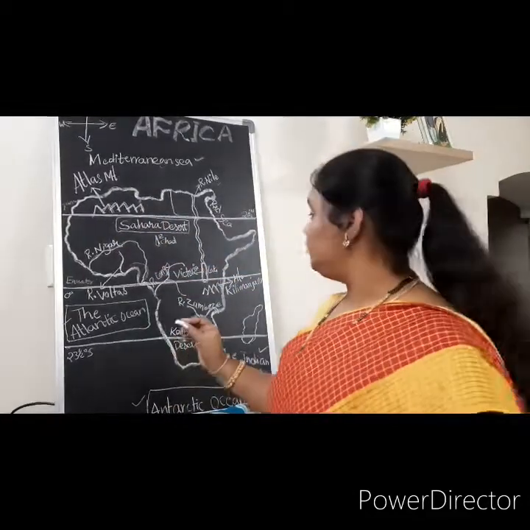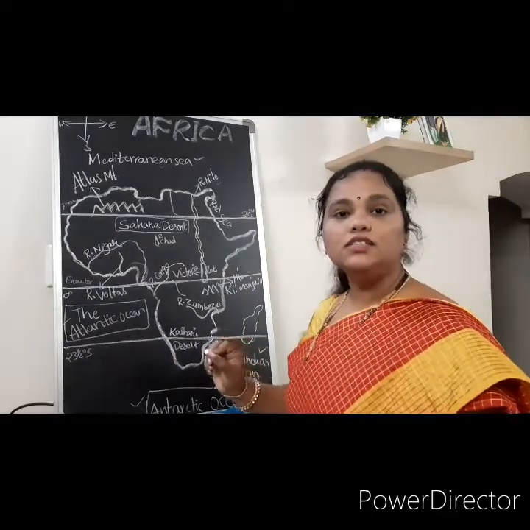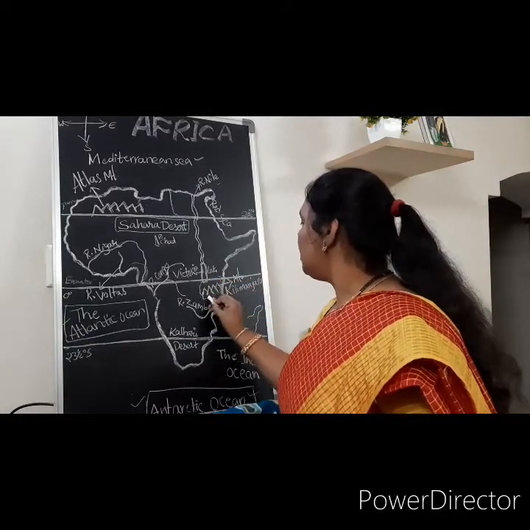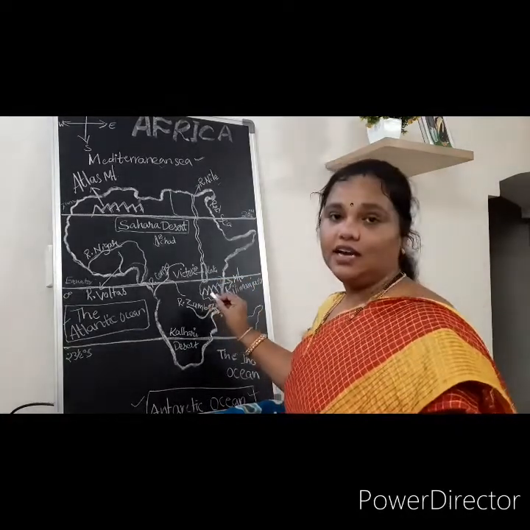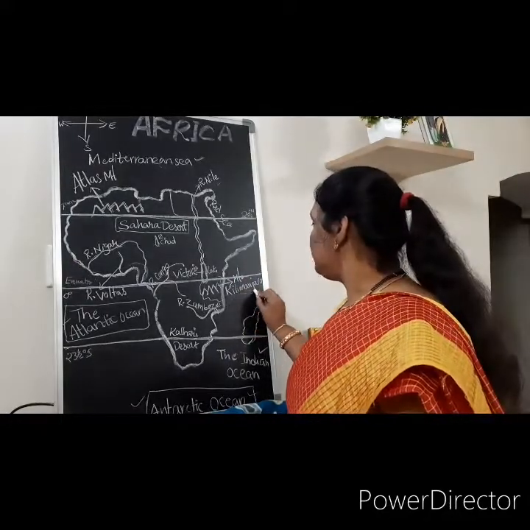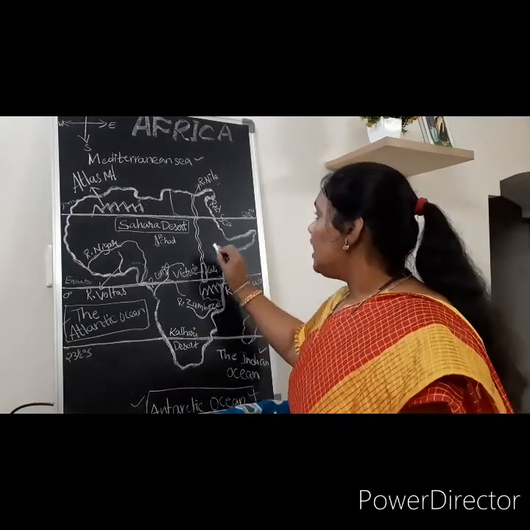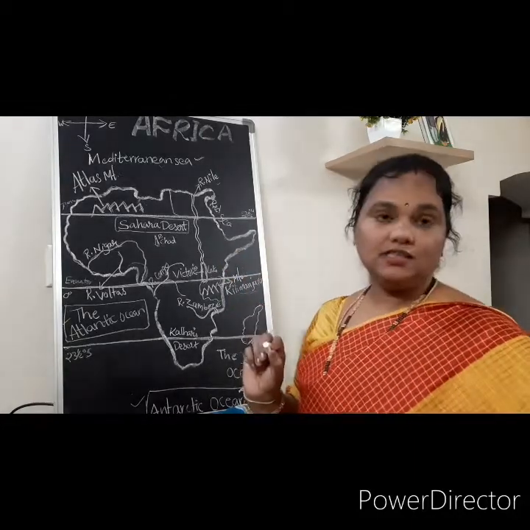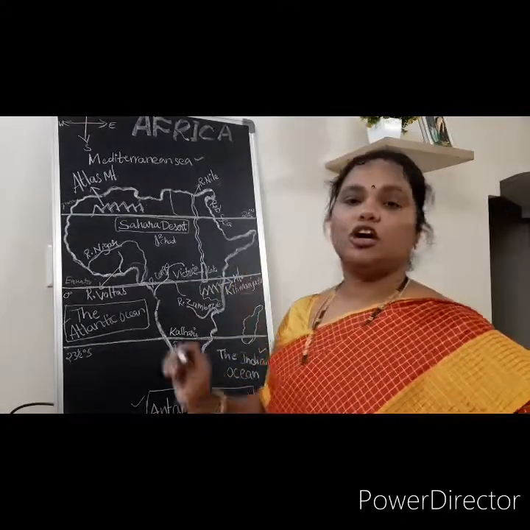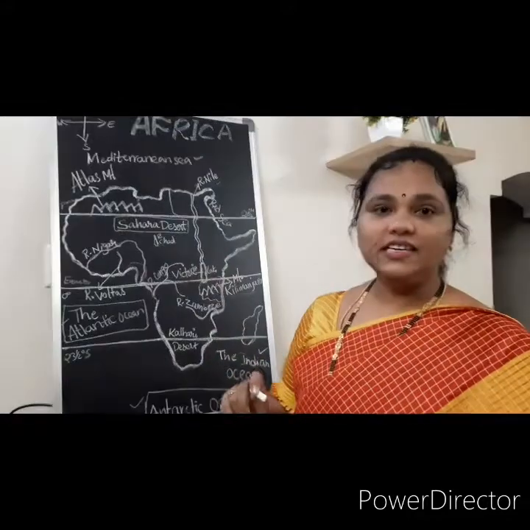The second important mountain is Mount Kilimanjaro. Here we can see the country Tanzania, and Mount Kilimanjaro is the highest mountain of Africa. These are the two mountains present here.